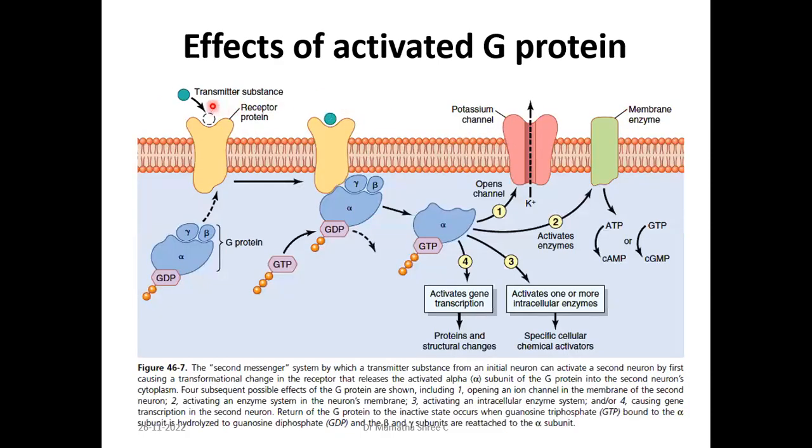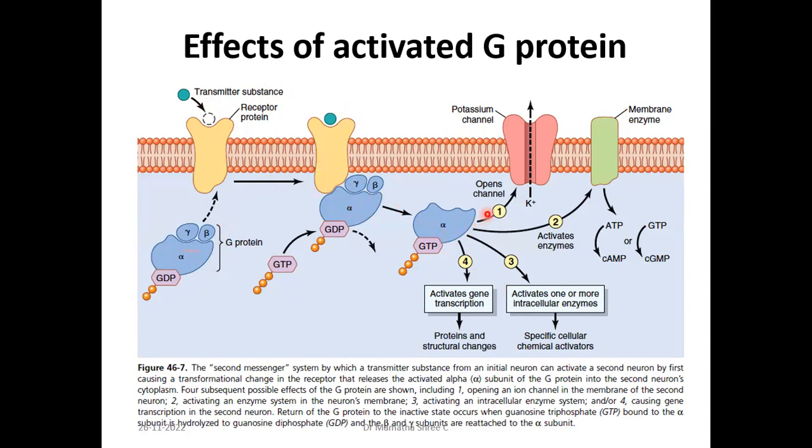So here you can see, this is again an example, the same thing, but you will see what is going to happen next. The hormone is bound to it, then the inactive G protein binds to the transmembrane heteromeric receptor, then the G protein is activated and the alpha subunit gets separated.